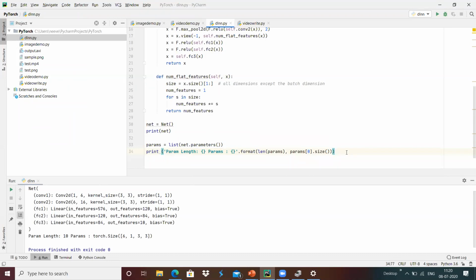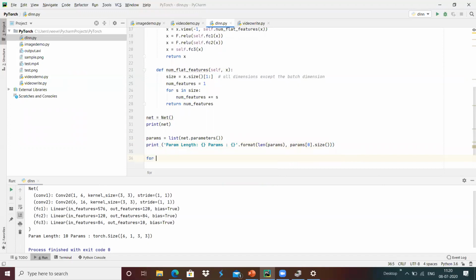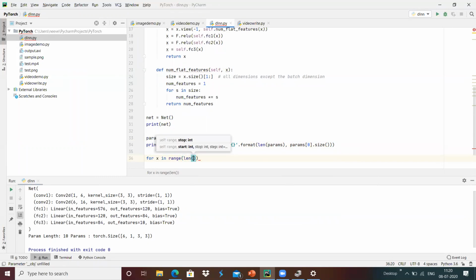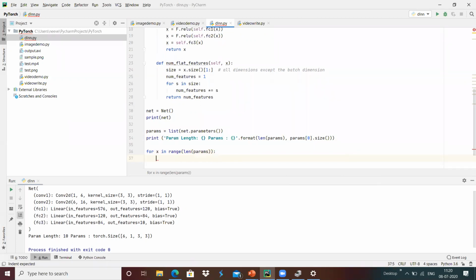We will try to do this differently: for x in range of len of params, inside that I'm going to print.